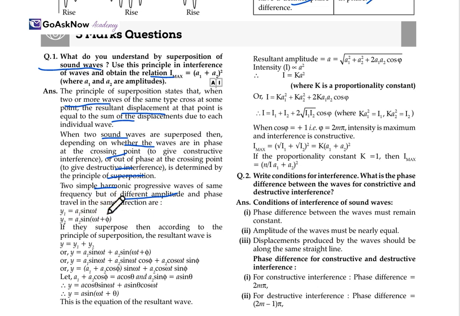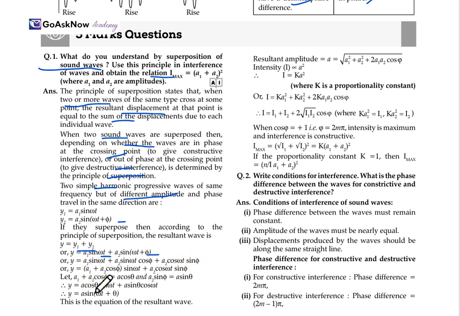So y1 is equal to a1 sin omega t, and second, y2 is equal to a2 sin(omega t plus phi). Now if they superpose, then according to the principle of superposition, the resultant wave is y equals y1 plus y2, so y equals a1 sin omega t plus a2 sin(omega t plus phi). Expanding, y equals a1 sin omega t, and second, a2 sin omega t cos phi plus a2 cos omega t sin phi.